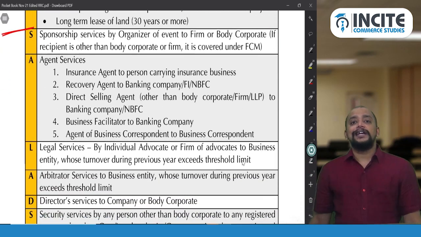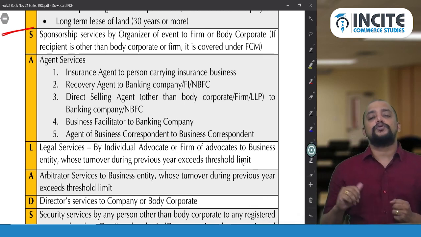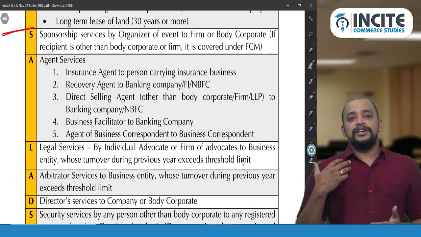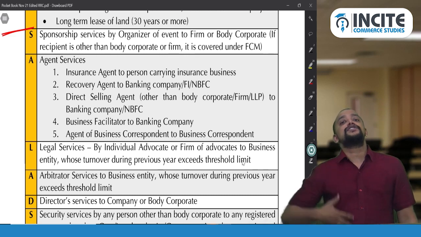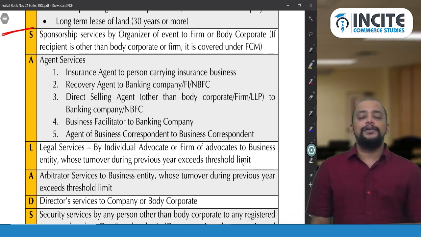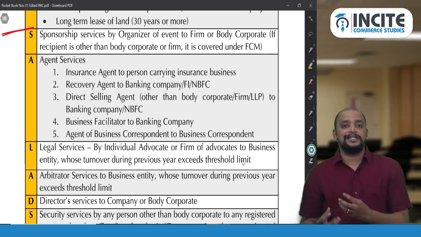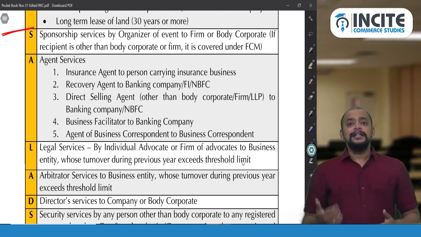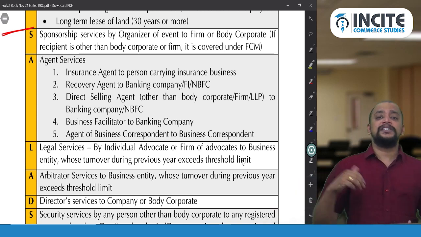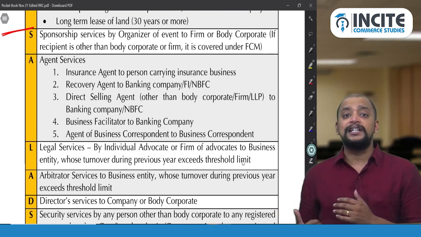For A, agent services, we have 5 agents who are covered under RCM. There is an insurance agent who is providing services to an insurance company, where liability to pay GST is on the insurance company on the commission which the insurance agent is getting. And this insurance agent does not include a business correspondent or business facilitator of the insurance company.